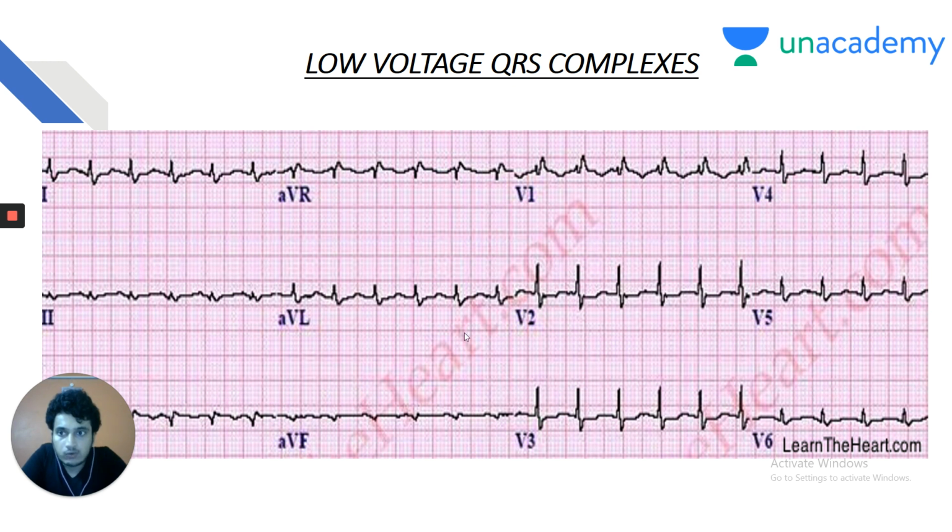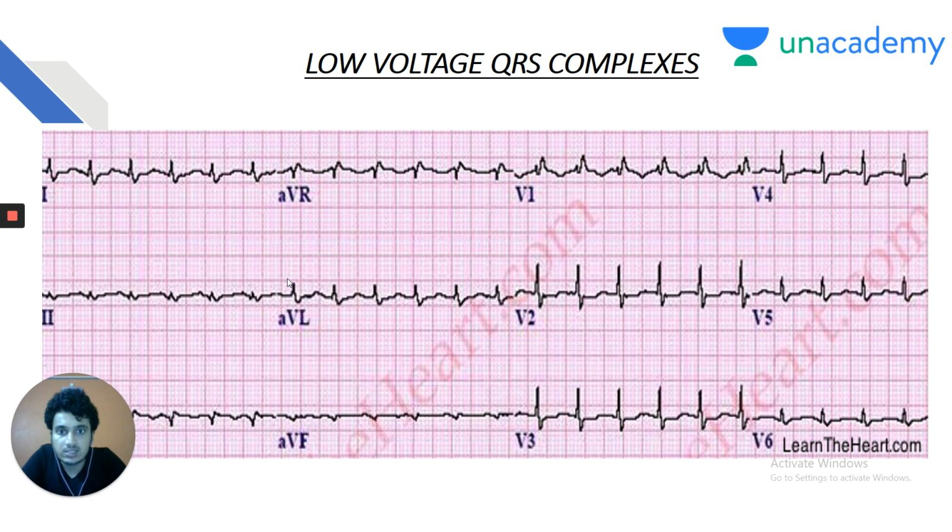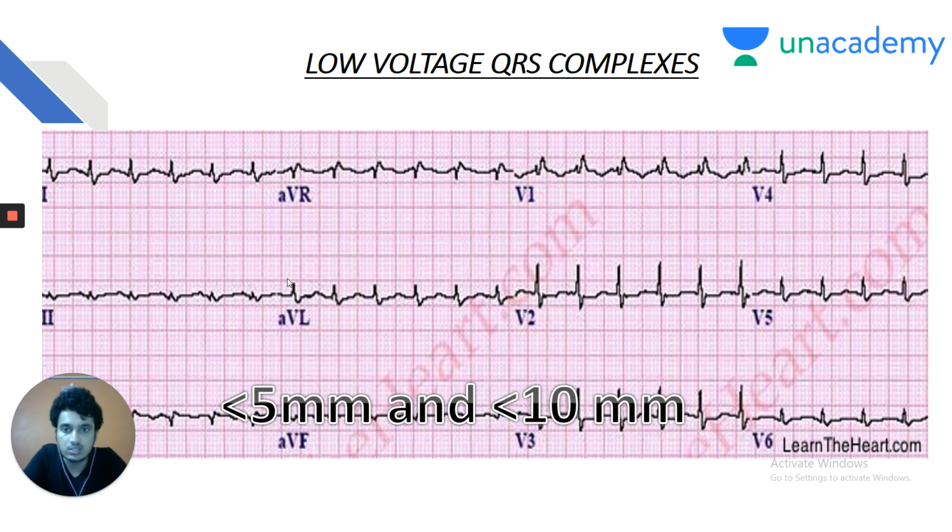This is an example of low voltage ECG complexes, my dear friends. You can see the QRS being low voltage in all the leads, in both the limb leads and the chest leads. So what is the definition of low voltage ECG complexes? Less than 5 mm in the limb leads and less than 10 mm in the chest leads. So that is an important thing. Less than 5 mm in the limb leads and less than 10 mm in the chest leads.